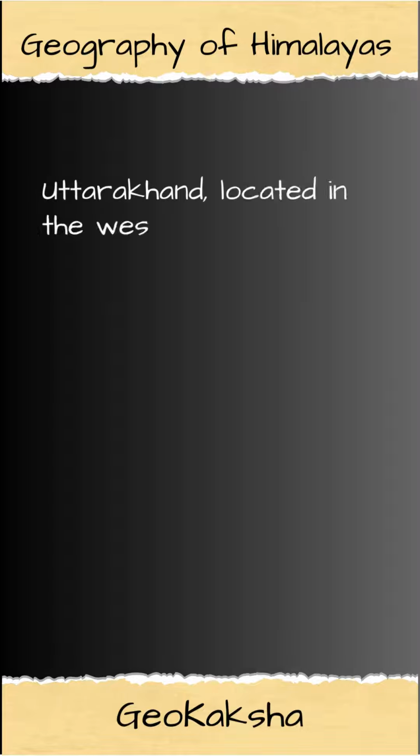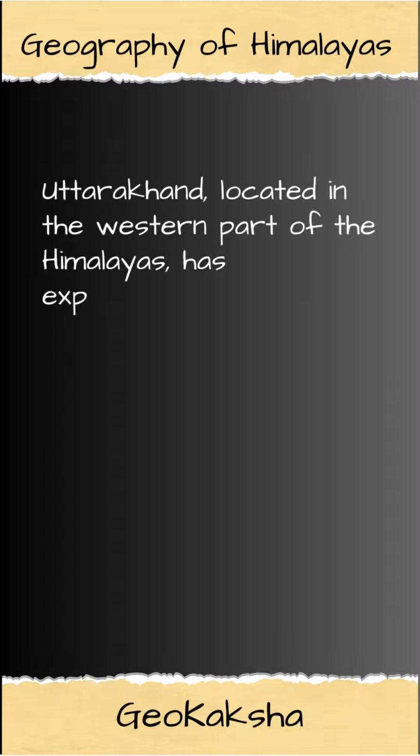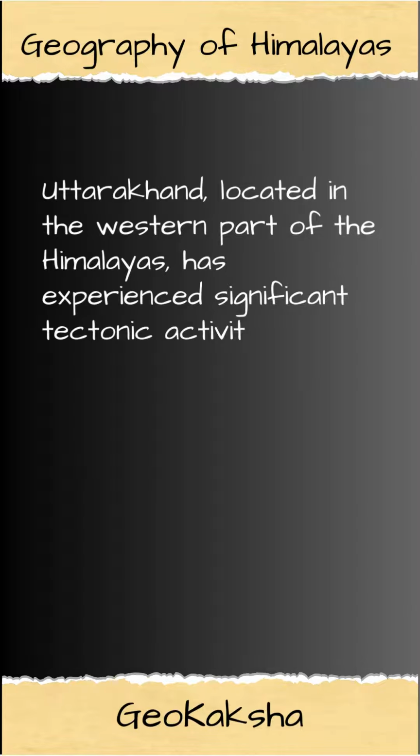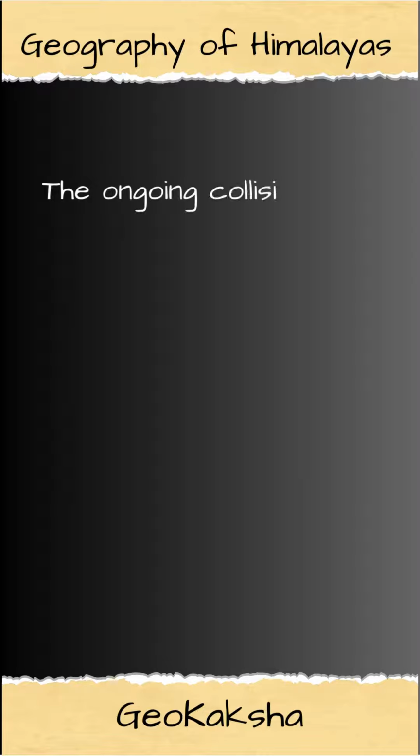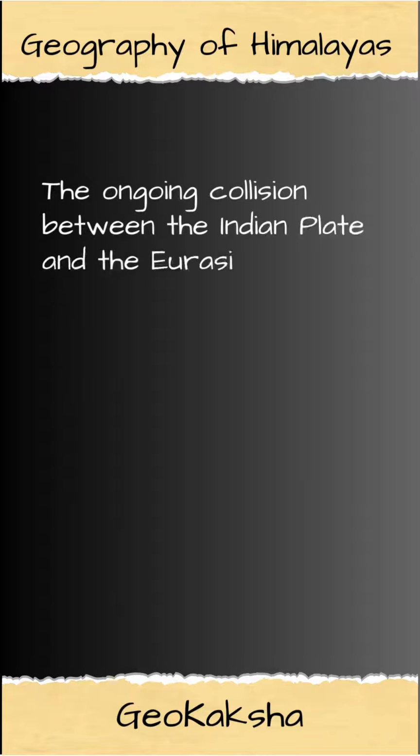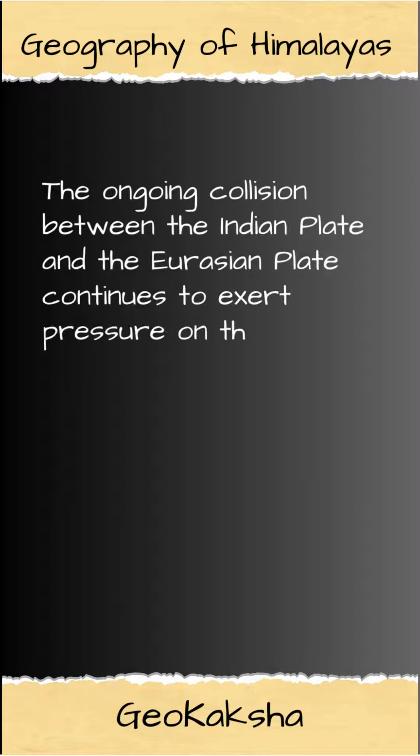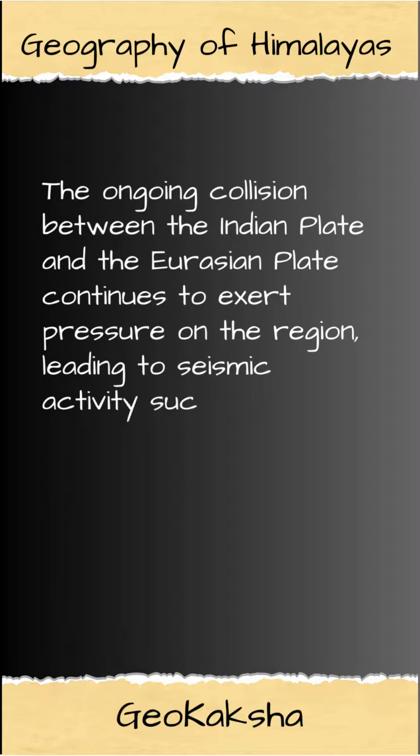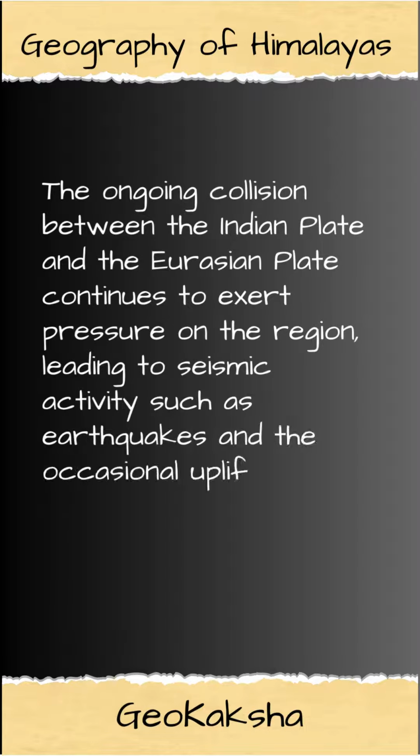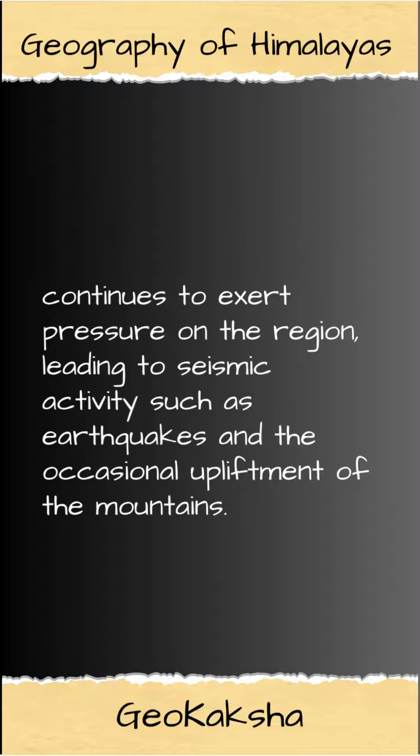Uttarakhand, located in the western part of the Himalayas, has experienced significant tectonic activity over millions of years. The ongoing collision between the Indian plate and the Eurasian plate continues to exert pressure on the region, leading to seismic activity such as earthquakes and the occasional upliftment of the mountains.